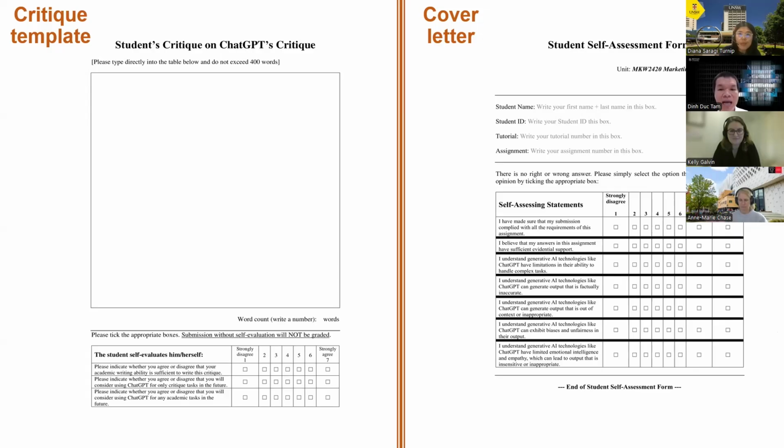I believe that my answer in this assignment has sufficient evidence, because I encourage them to use reference citation. It's a research unit, so those two items are more for learning. But the other five items are coming from my research. Let's talk about: I understand generative AI technology like ChatGPT have limitation, etc. Those five items belong to the construct knowledge of Gen AI.